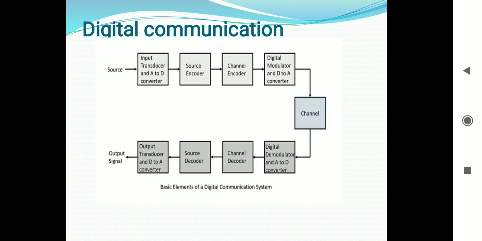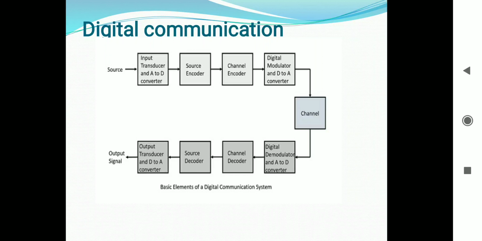Next block is the source decoder. In the source decoder, the resultant signal is once again digitized by sampling and quantizing so that the pure digital output is obtained without the loss of information. The source decoder recreates the source output.